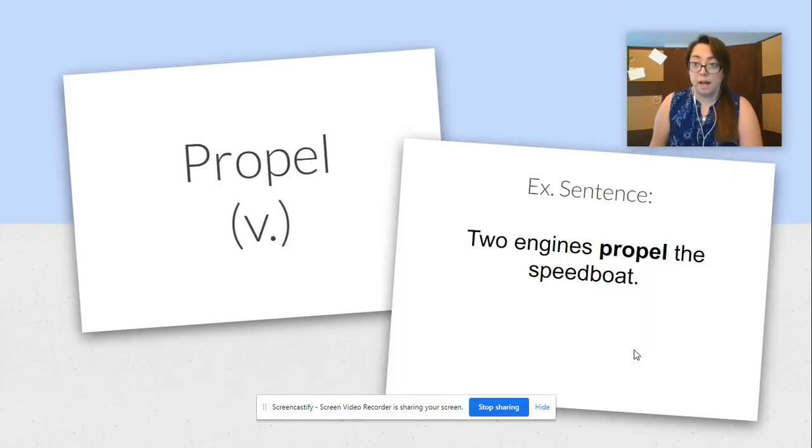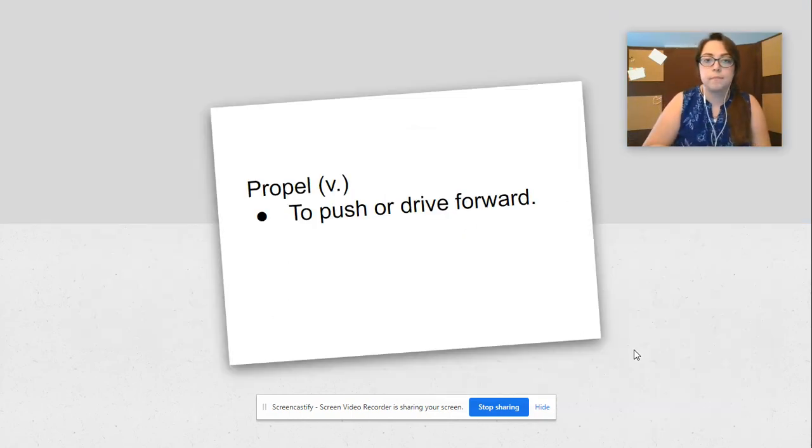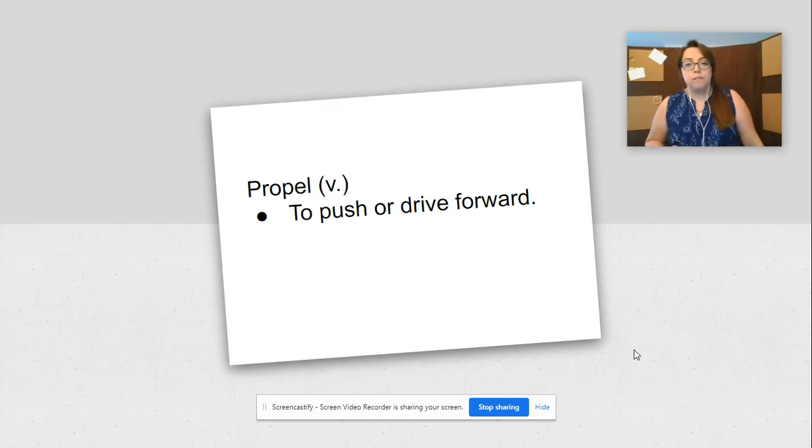Our next word is propel. It's a verb. And our example sentence is two engines propel the speedboat. So, two engines propel the speedboat. What words in there can you use to connect to your background knowledge and figure out what the word propel means? So, propel as a verb means to push or drive forward.